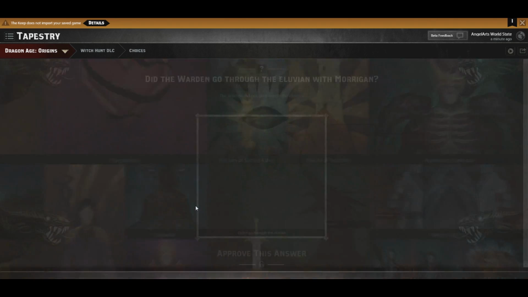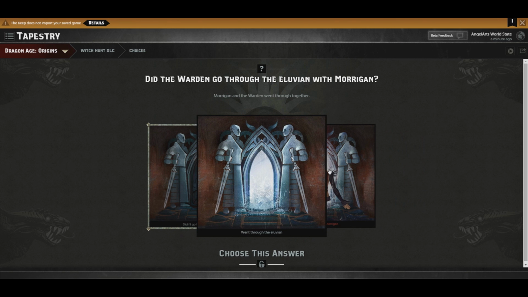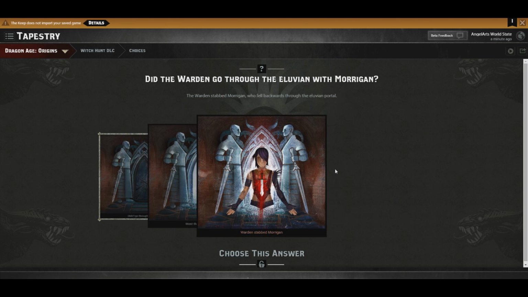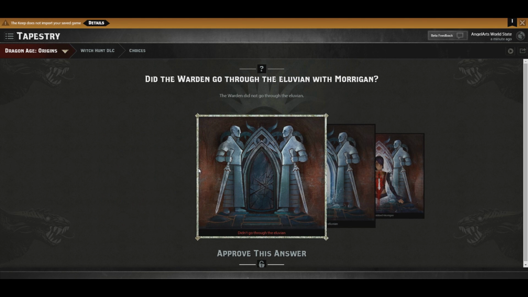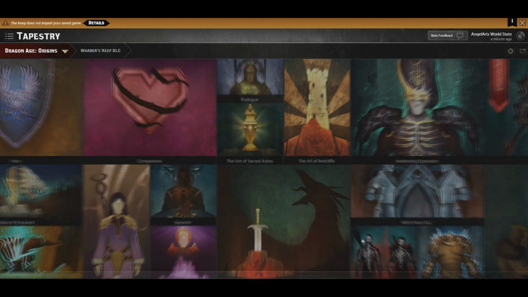Okay, Witch Hunt DLC. Did the Warden go through the Eluvian with Morrigan? Didn't go through, or went through the Eluvian, which you could only do if you romanced Morrigan. Warden stabbed Morrigan? No, Angelus would not have stabbed Morrigan. That would have been ridiculously out of character. Yeah, we did not go into the Eluvian. So many questions about the Eluvian. Warden's Keep.